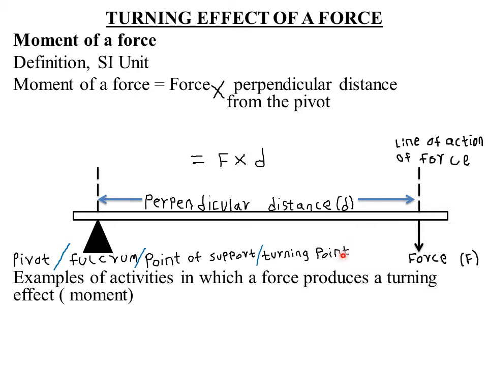So in short, we have just said that moment of a force is the product of force applied and the perpendicular distance from the pivot to the line of action of the force. Then mathematically we are representing it by force times, because this is what represents the product, times the perpendicular distance, or simply Fd. So moment is given by Fd, that is force times the perpendicular distance from the pivot to the line of action of a force.